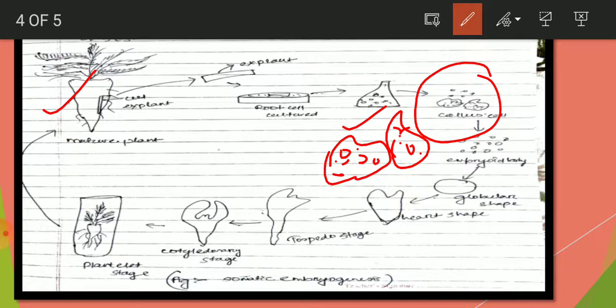Then the small segments of cells become globular shaped. After that comes the heart shape, then the torpedo stage, and finally the cotyledonary stage. After the cotyledonary stage, the upper part develops into the shoot and the lower part develops into the roots. This becomes the plantlet stage, and after the plantlet stage it becomes a mature plant. So this is the whole of somatic embryogenesis, how a root becomes a complete plant.